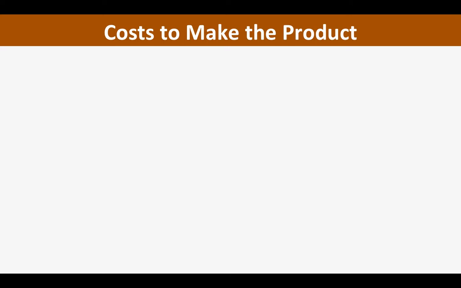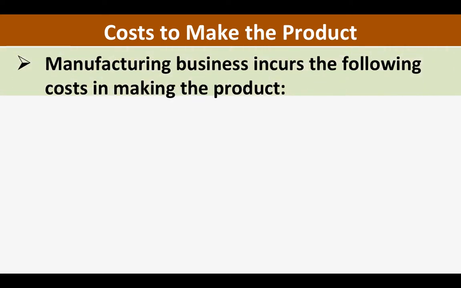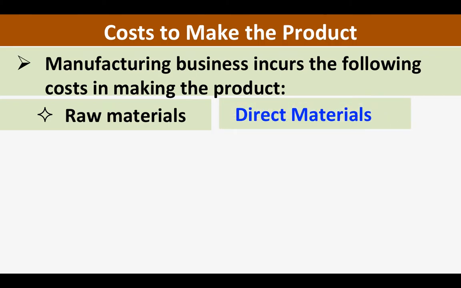Let us discuss cost to make the product. Manufacturing business incurs the following costs in making the product. Ano-ano yon? First is raw materials. Yung mga materials na gagamitin sa pag-manufacture ng product. And in accounting, the terminology that we are going to use is direct materials.